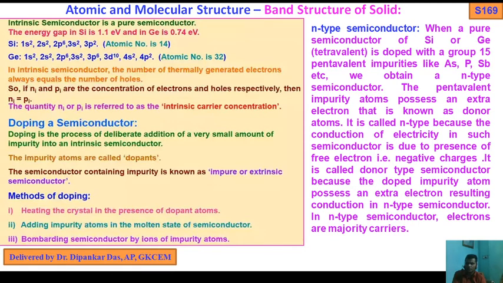So an MCQ question will come: an n-type semiconductor is obtained by doping with which of the four options: phosphorus, boron, carbon, and oxygen. So this is the n-type semiconductor.